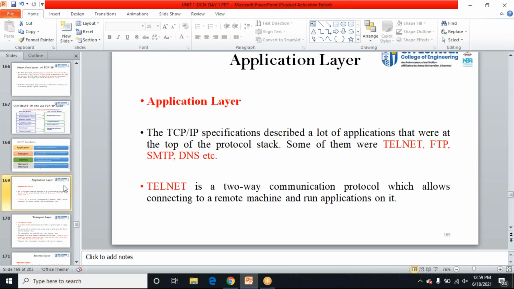These are the various protocols. In the application layer, I have protocols such as Telnet, which is nothing but terminal network. For example, if I want a connection between two different networks, I can go for Telnet, or SSH, secure shell protocol. I can log in and also use FTP, SMTP, DNS. I can connect to remote machines using the Telnet operation.